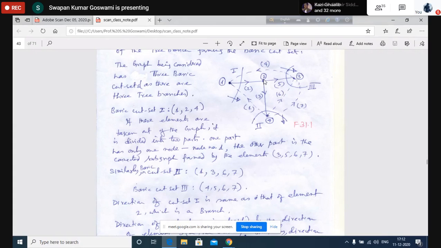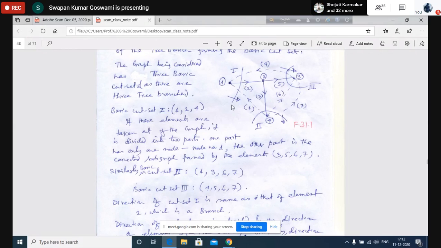It means I shall have to choose the direction that is necessary. Why? That will be clear later on, because I shall have to represent the cut set. There I shall assign a direction to the cut set, because otherwise I cannot actually write network equations. So for that I have to assign a direction to the cut set. So how to assign the direction? It is assumed that the direction of the cut set will be the same as the direction of the tree branch. You may ask why I am choosing so, but I have to assign a direction, so I have to follow a convention. I shall follow this convention. That is the reason.